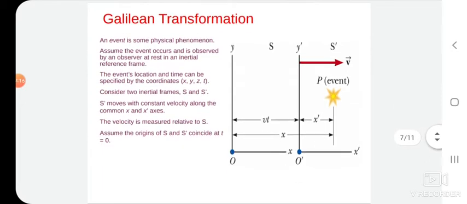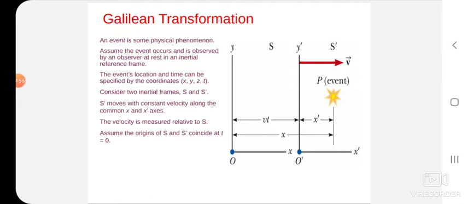Now, on that basis, we are going to describe the Galilean transformation. The Galilean transformation, also called the Newtonian transformation, is a set of equations in classical physics that relate the space and time coordinates of two systems moving at a constant velocity relative to each other, adequate to describe phenomena at speeds much smaller than the speed of light.